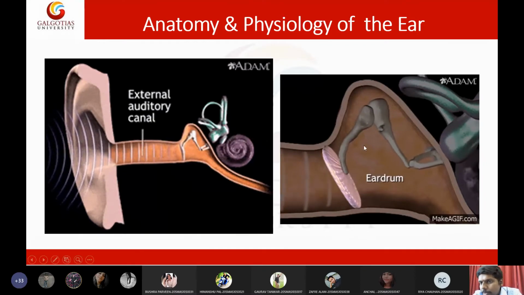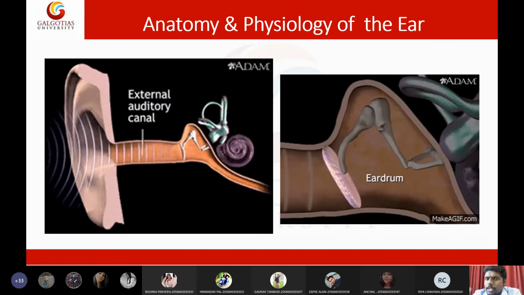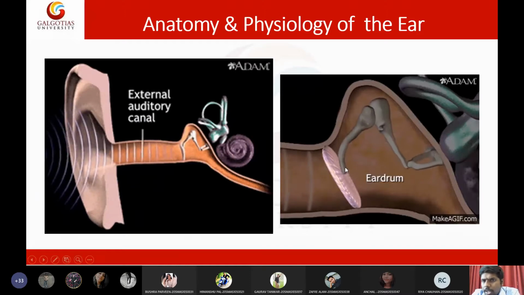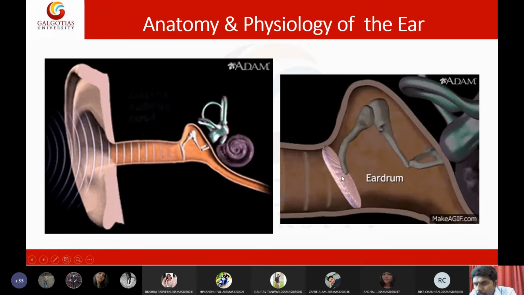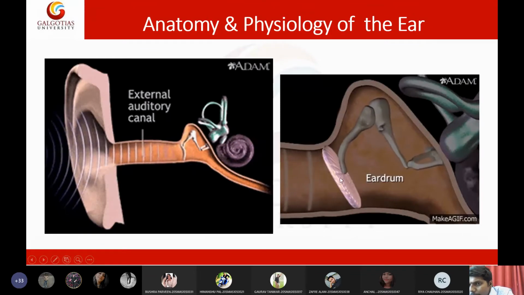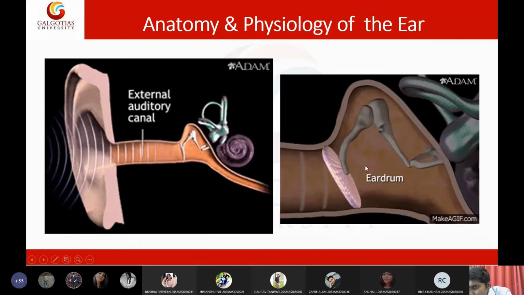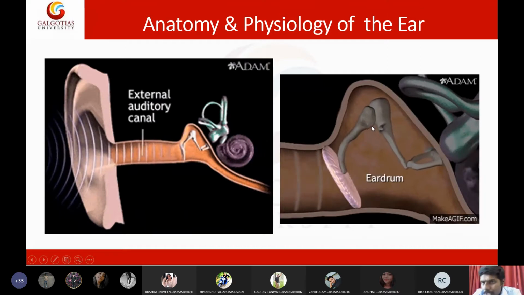These are the masterpieces of the ear. The purpose of these bones is to increase the amplitude of the sound. What they exactly do is they receive the sound signal, and they increase its amplitude so that we are able to detect the sound. Here the movement is very small, but here the movement is very high. If you compare the movement here and here, here it is less, but here it is very high. So the movement has been amplified with the help of these three bones.